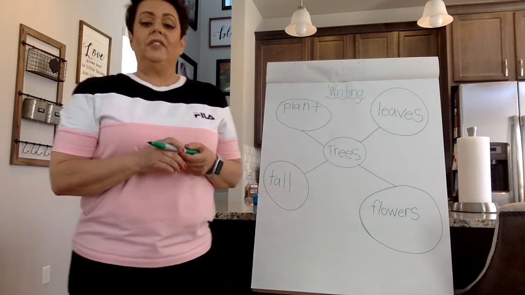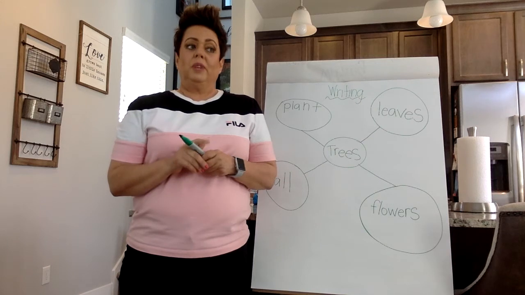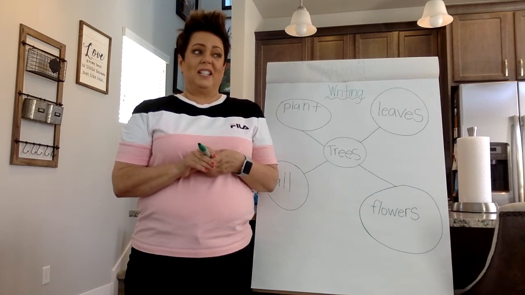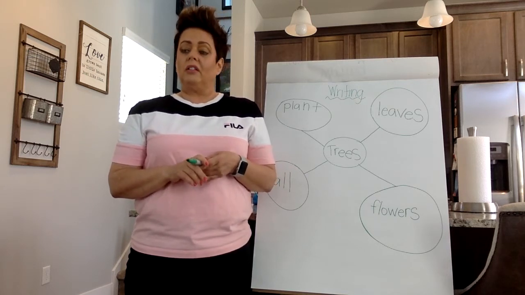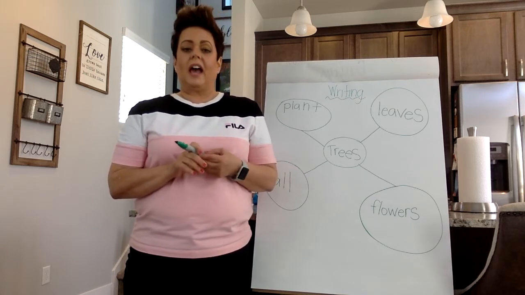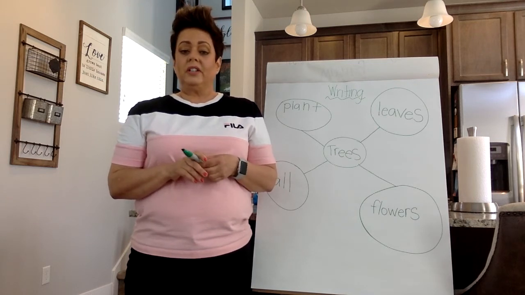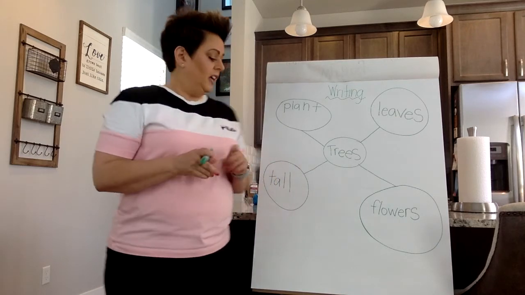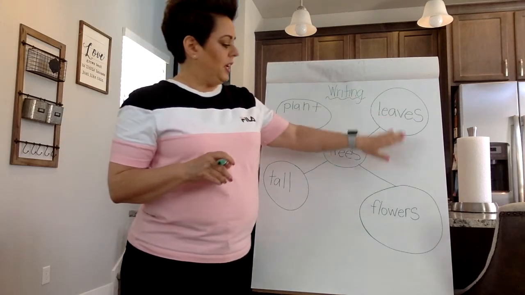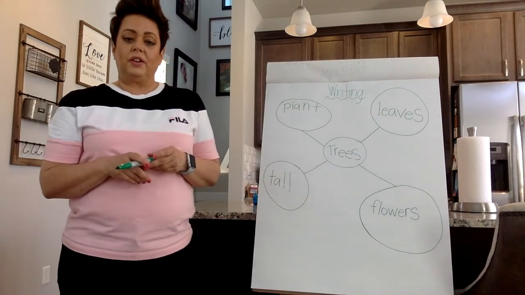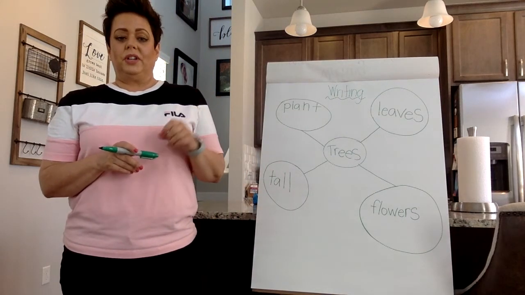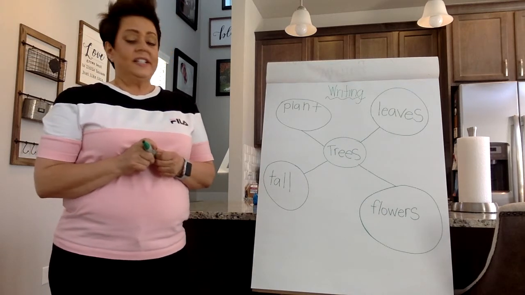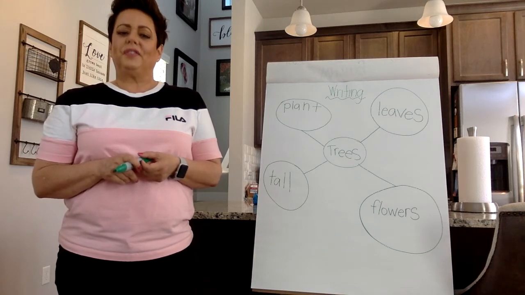So let's think of, we will start our sentence. We could say, some trees are tall. Some trees have flowers. We could also say, I see a tall tree. We could use some of the words that we wrote here in our bubble, or we could use other words. So you can use Mrs. Hoffman's sentence, or you can do your own sentence. I'm going to write, I see a tree with flowers.